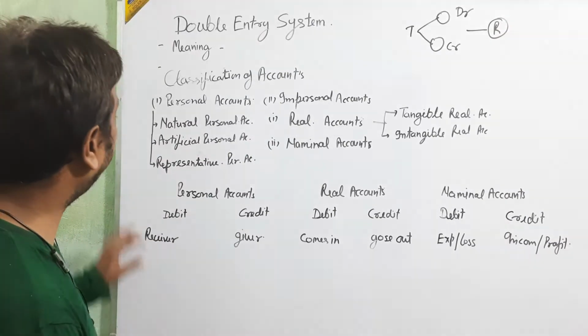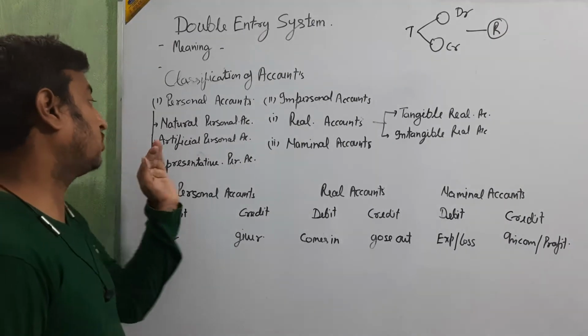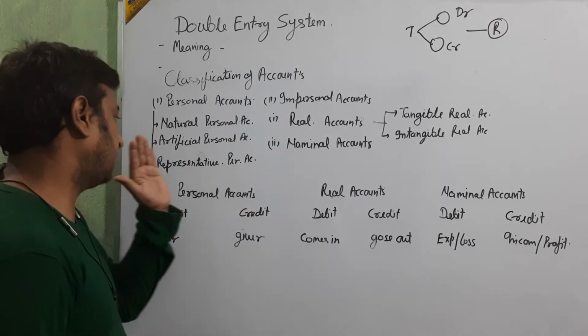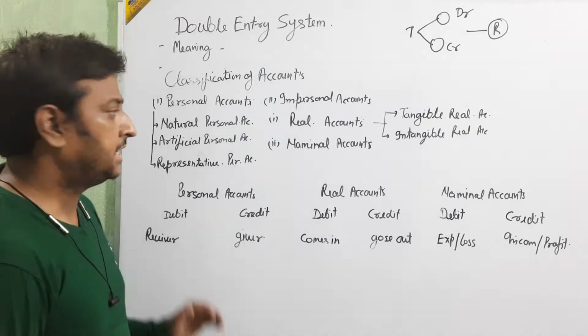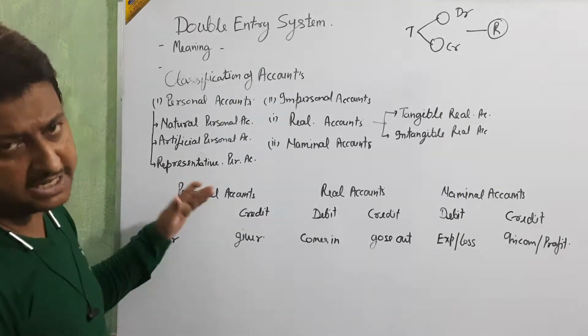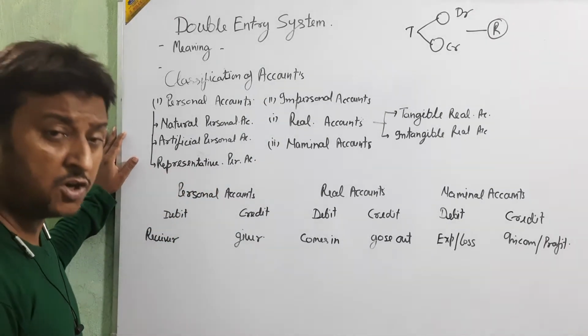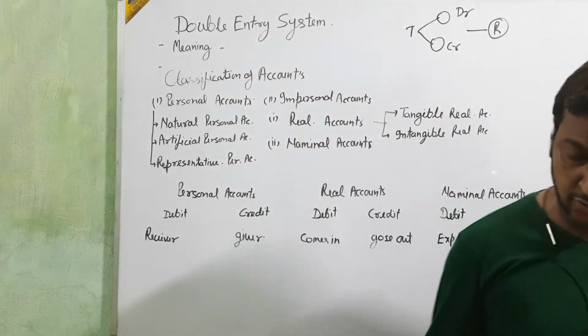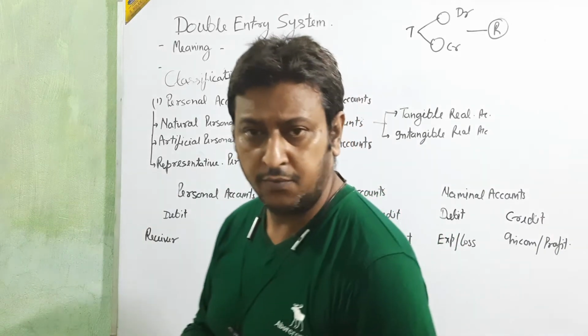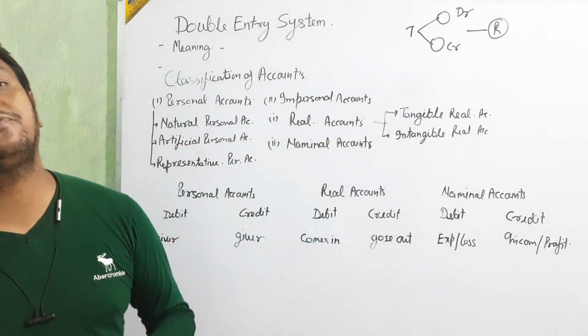Personal account is divided in three parts: natural personal, artificial personal and representative personal. First we are going with the natural personal. Natural personal means the name of any person.